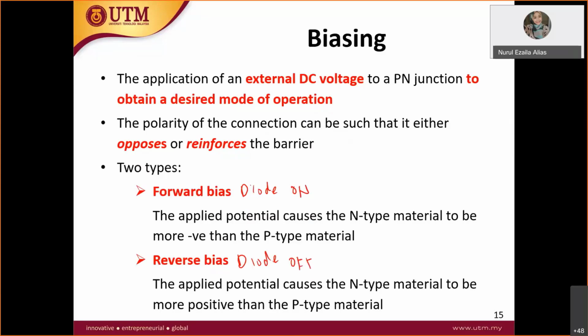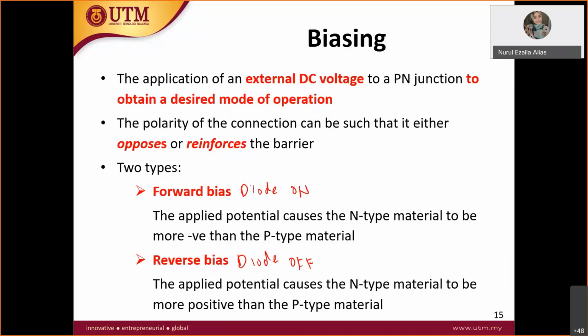So how do you decide whether you want to turn on your diode or turn it off? It depends on how you plug in your voltage. Make sure that you plug in your voltage correctly, so that the applied potential causes the N-type material to be negative and the P-type to be positive.